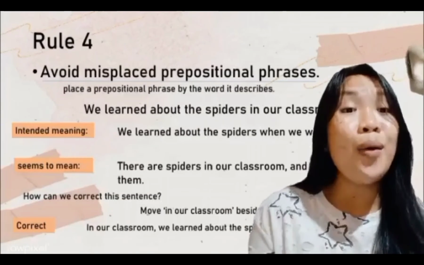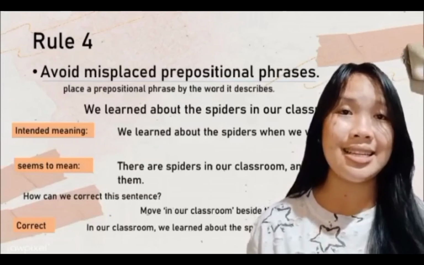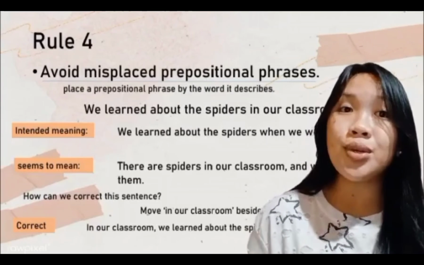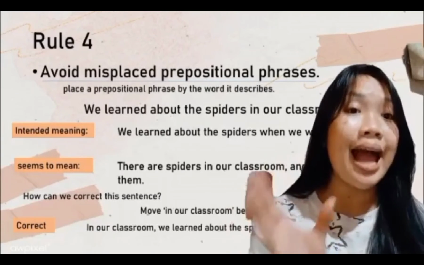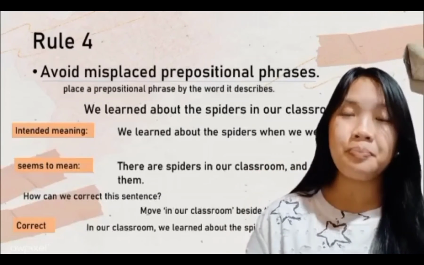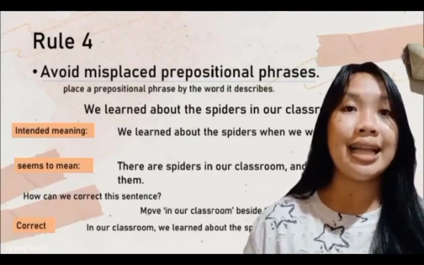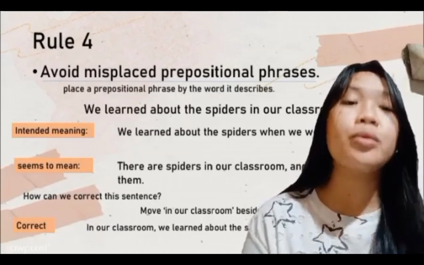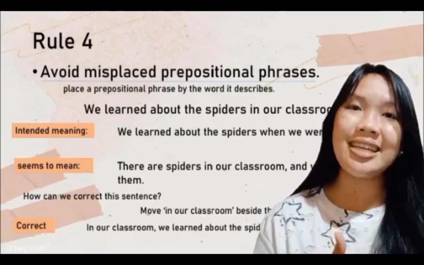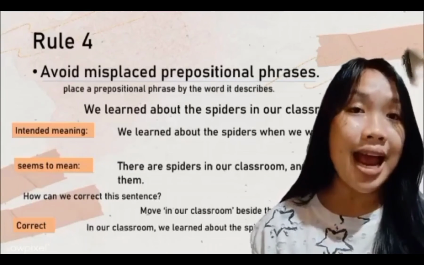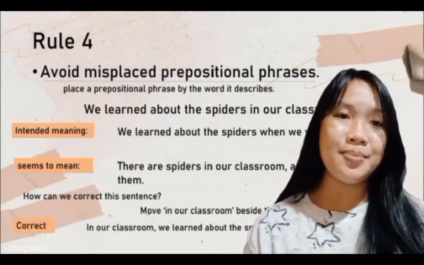How can we correct this sentence? All we have to do is move in our classroom beside the word it describes. So the correct one is, in our classroom, we learned about the spiders.